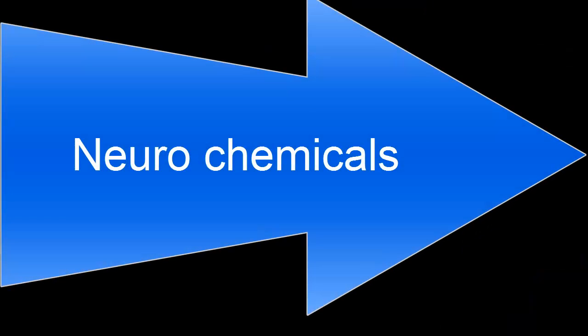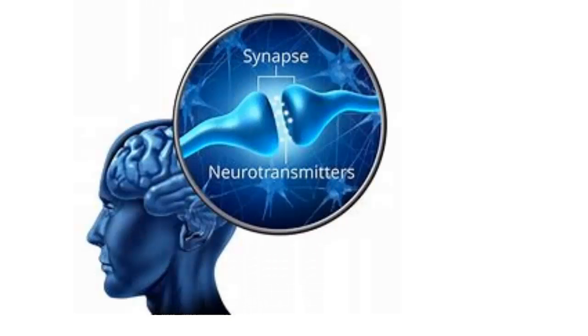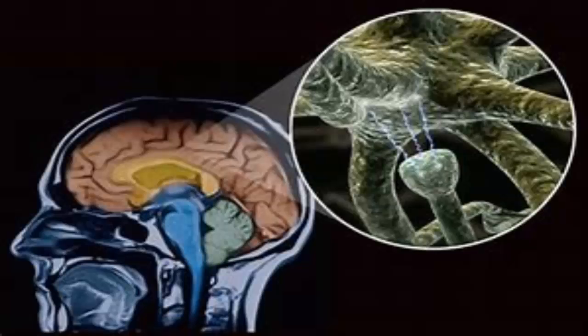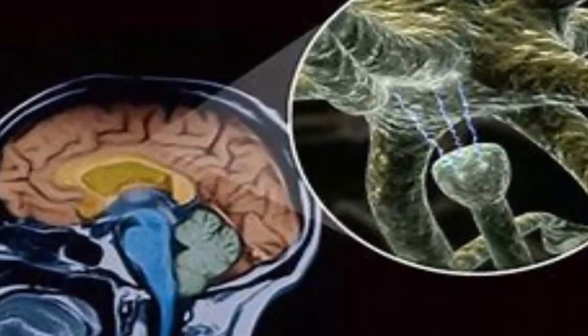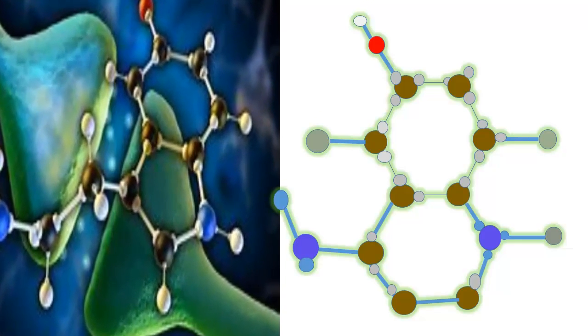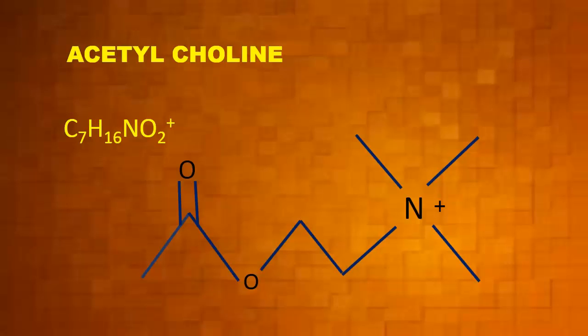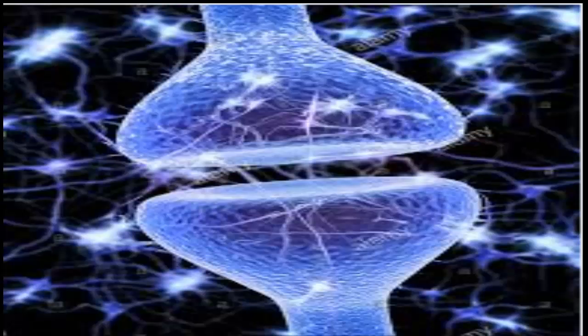Neurotransmitters. Neurotransmitters are the chemicals which allow the transmission of nerve impulse from the axon terminal of one neuron to the dendron of another neuron or to an effector organ. The important neurotransmitter released by neurons is called acetylcholine. Acetylcholine, ACh, is the most widely spread neurotransmitter chemical messenger, assisting in carrying signals across the nerve synapse.